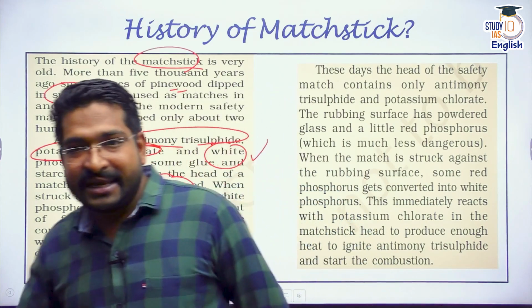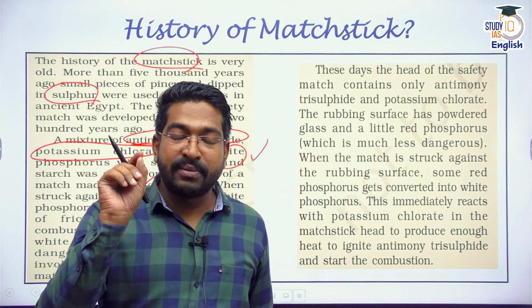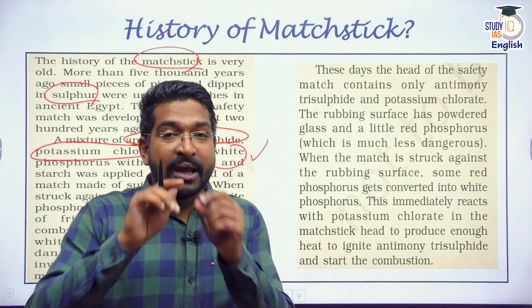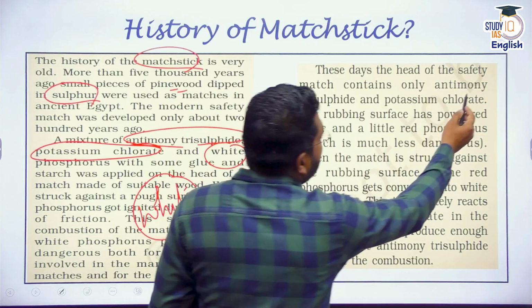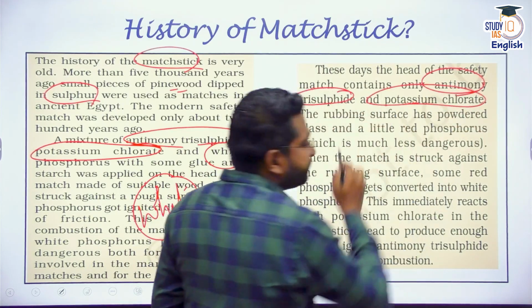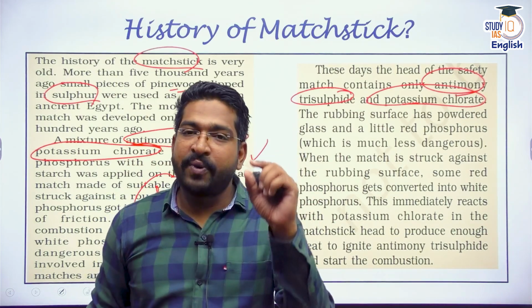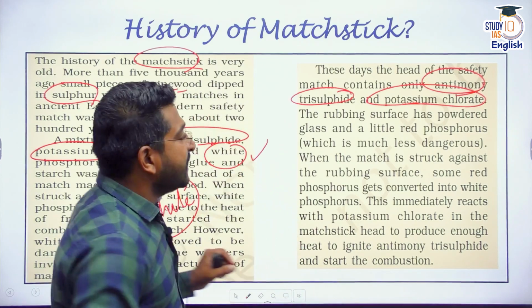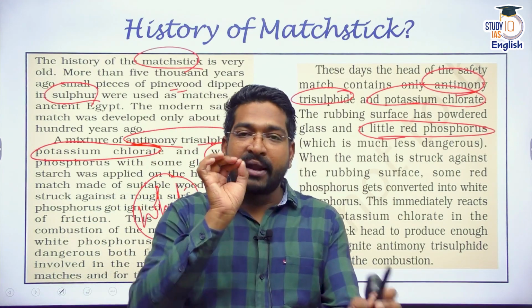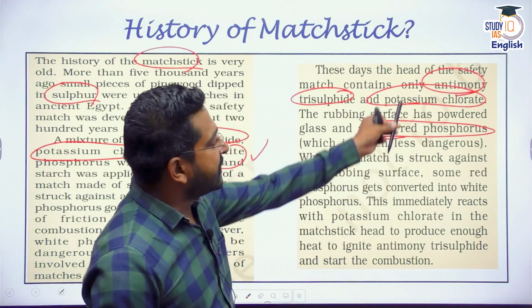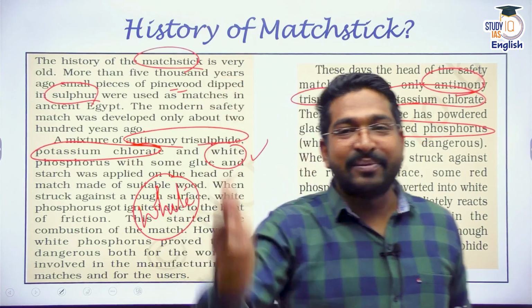But in modern times, these days, we have a matchbox. In it, there is a matchstick. Sometimes the matchstick is made up of wax or wood also. We have seen that. But there is always some kind of deposition over the tip. And that deposition is nothing but antimony trisulfide and potassium chlorate. And you have to now rub it against a surface. That surface is also provided on the matchbox itself. That surface is made up of red phosphorus. Red phosphorus does not burn, but as soon as I rub this tip of the matchstick, that is antimony trisulfide and potassium chlorate, some amount of white phosphorus is formed, and immediately the matchstick ignites.